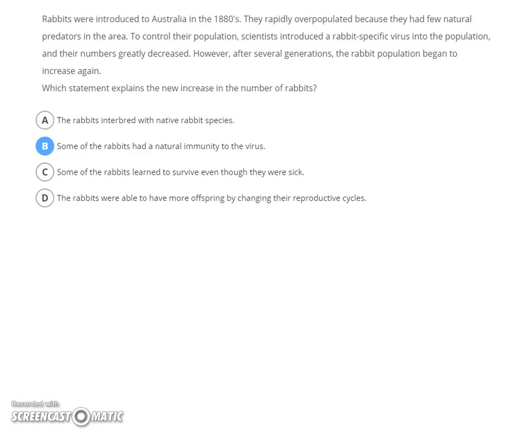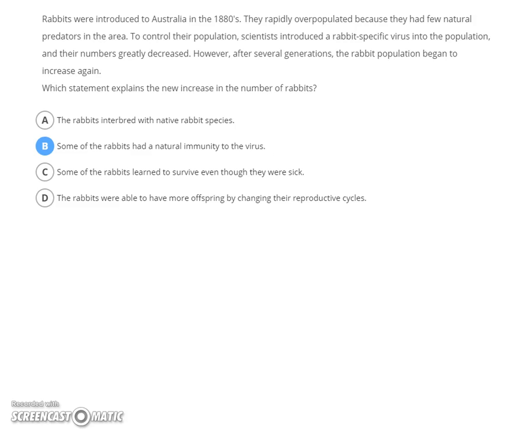And it did drop the population down by a big chunk. But then, after several generations, the rabbit population began to increase again. So, what statement explains the new increase? This has to do with natural selection and evolution. In the population, there's always going to be some level of variation. And in this population of rabbits, there was some variation in their sensitivity to these viruses. How sick did they get from these viruses? Many of them got sick and died, and that explains the big drop in numbers.